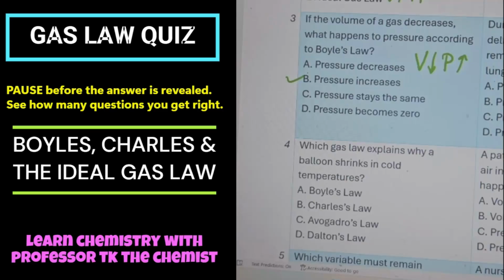Number 4: Which gas law explains why a balloon shrinks in cold temperatures? Look, if you're talking about pressure and volume, you know that is Boyle's law. But now look at this one. They're talking about temperature and volume. The volume inside the balloon shrinks, so the temperature is going to also shrink. So therefore, whose law is it? For number 4, Charles' law. All right, good job, guys.